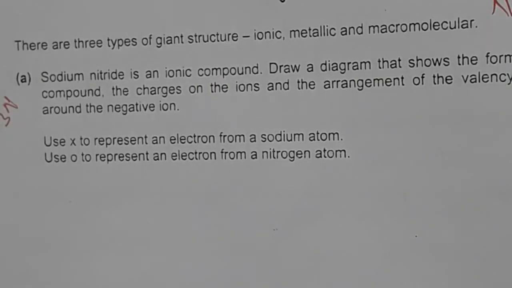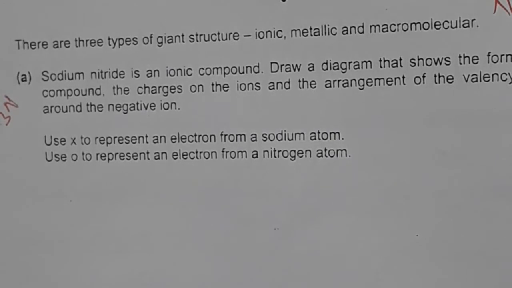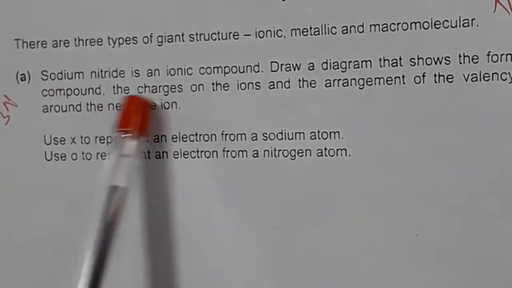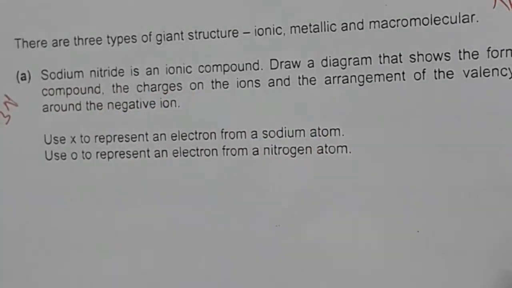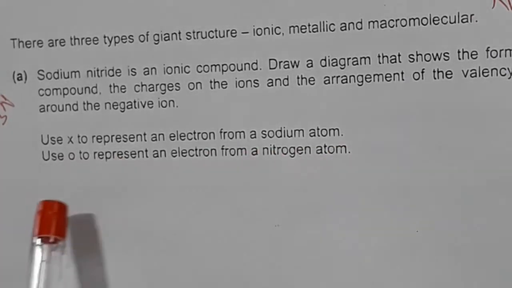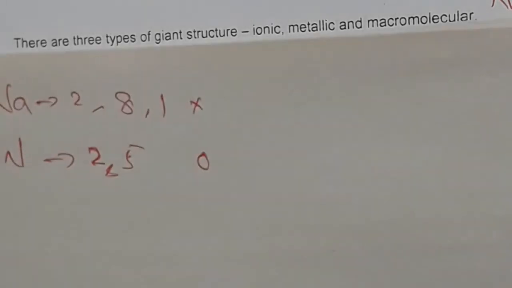Next one, we have to discuss question number 2, October-November 2008. Okay, here in this question we have to draw the electronic arrangement in sodium nitride. The name of the compound is given here: sodium nitride. It is an ionic compound. We have to draw the electronic arrangement of the ionic compound sodium nitride. Also here it is given, use X to represent electrons of sodium, use O to represent electrons of nitrogen. So look over here.